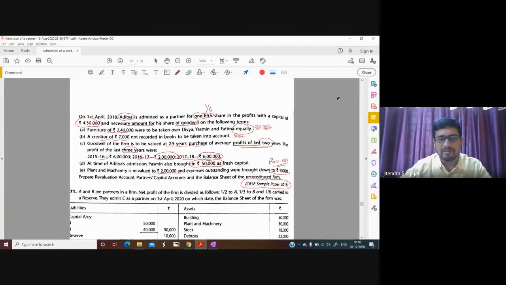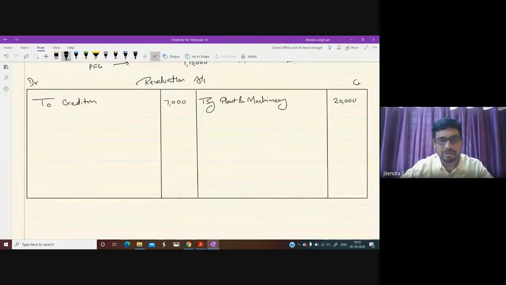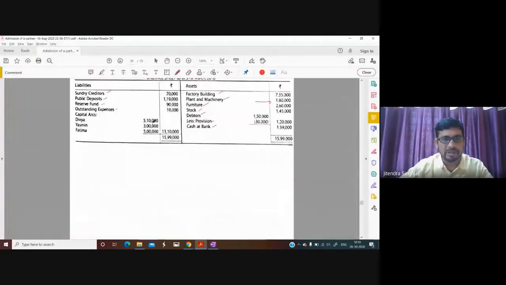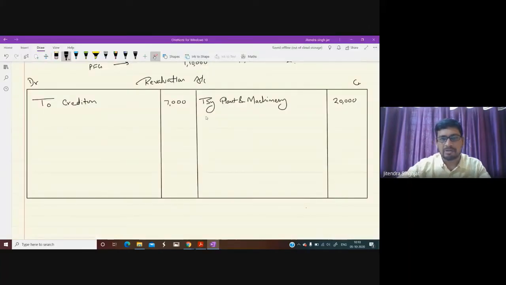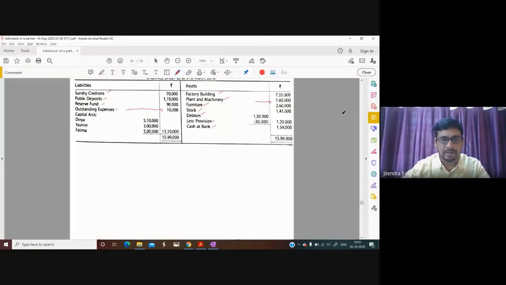Then let us see what is given here. Expenses outstanding were brought down to 9,000. It's a liability, outstanding expenses, and you can see outstanding expenses given as 10,000. So it is reduced by 1,000. So the liability is decreasing. It will be recorded on the credit side. By outstanding expenses, decreased by 1,000.